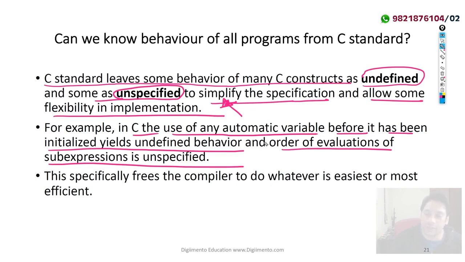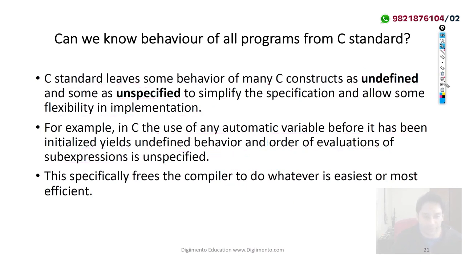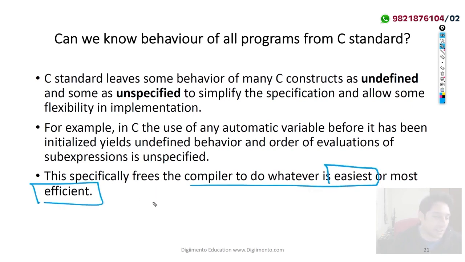तो ये जो आपके पास है, this order of evaluation is unspecified. So you can see when we have separated this with commas, it is an unspecified behavior. Even if I do a divided by a plus plus, it is also an unspecified behavior. ये भी आपके पास एक unspecified behavior है. ठीक है? So in this case, the compiler does whatever is easiest and most efficient. On different machines, the compiler might behave differently because it will do whatever is easiest and most efficient.